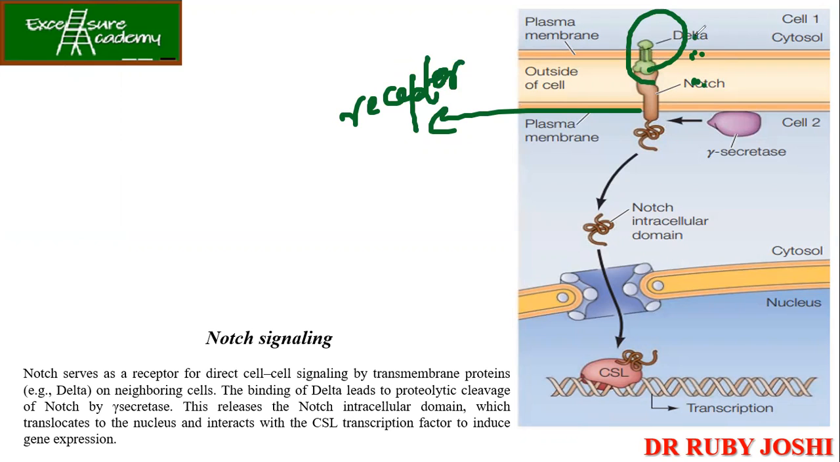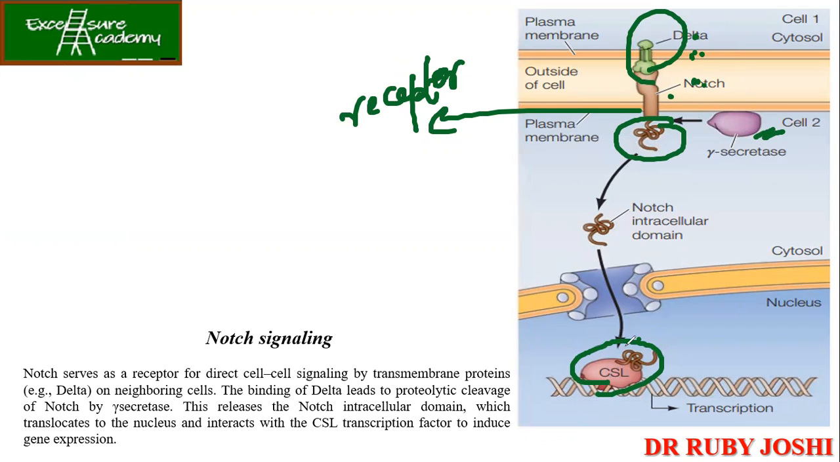So the binding of Delta to the Notch will lead to the proteolytic cleavage of Notch by the gamma secretase. So this gets activated and this protein will get secreted out. So this is having the Notch intracellular domain. Now this will be translocated to the nucleus, and it is going to interact with the CSL transcription factor to induce the gene expression. Okay, so I hope this is clear.